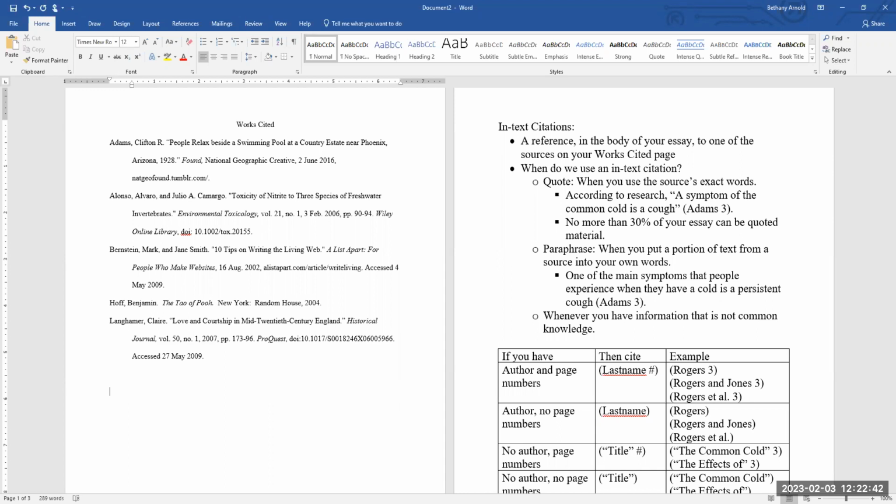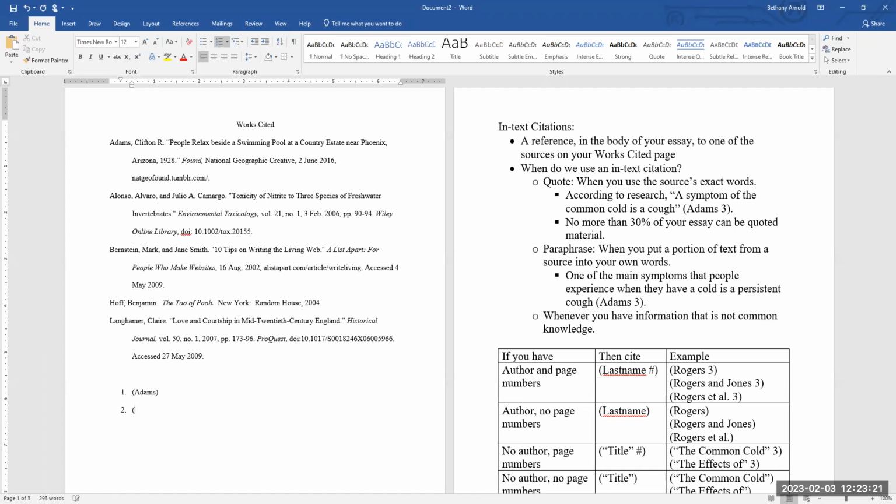So if I have the works cited page on the left side of the screen, this is what my in-text citations would look like. You're not actually going to type yours down at the bottom, but I just want to show you. For that first source, it's going to be Adams, and that source does not have page numbers. Typically, you'll see a page range, or you'll know if it has page numbers because you can look at a PDF in front of you or a copy of a book. This is a website, and typically websites do not have page numbers. You would not want to use the page numbers that appear when you print. So if it says page 1 of 2, page 2 of 2, not those. We're talking about actual page numbers that would appear on a PDF or in a book.